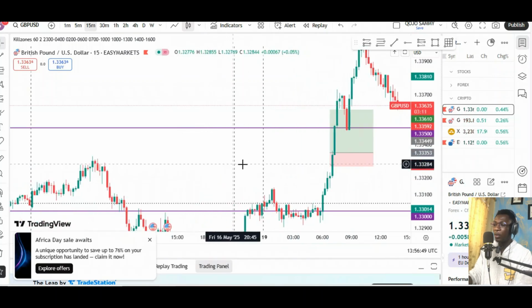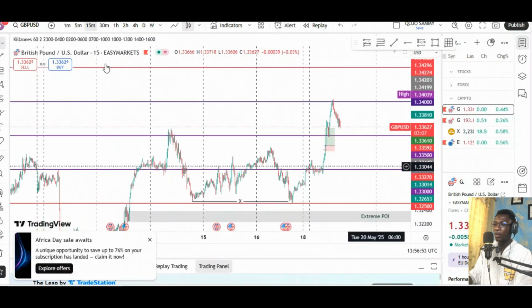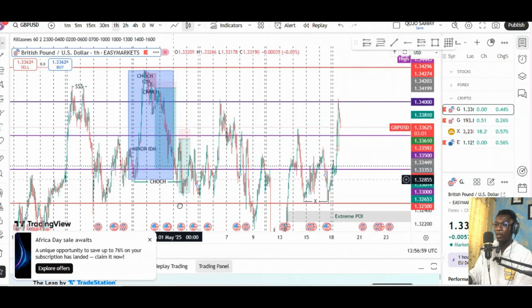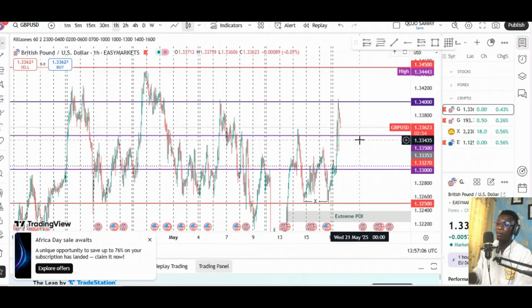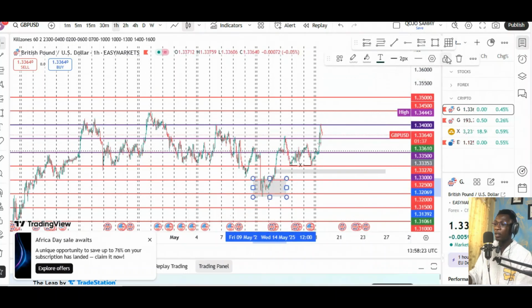So what really made me take this trade? First of all, the market was actually selling for about 3 days. I'm an intraday trader, so my higher time frame is 1 hour. Sometimes I go into the higher time frame like 4 hours to see the general market. I came into my higher time frame, which is the 1 hour time frame.